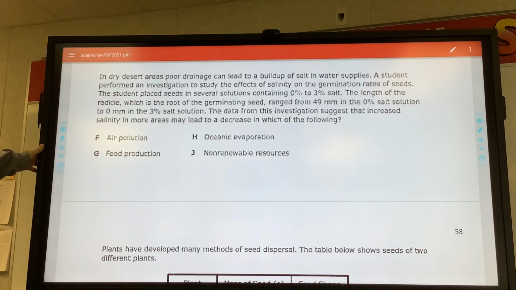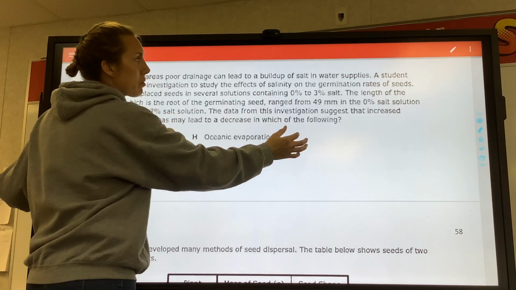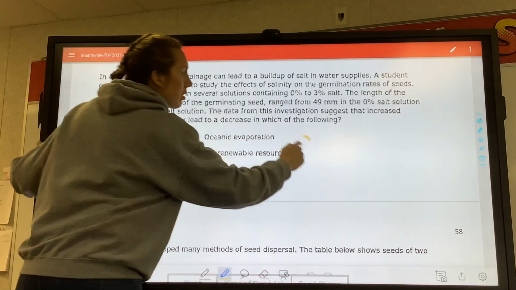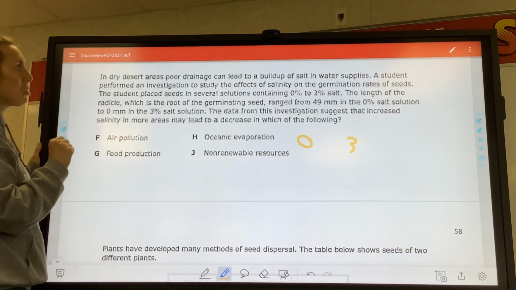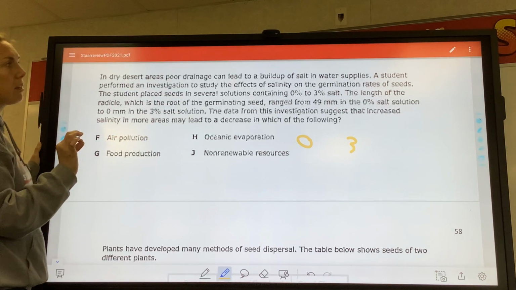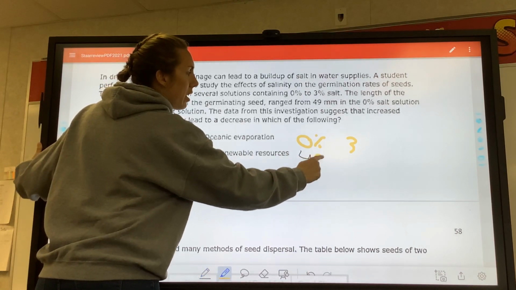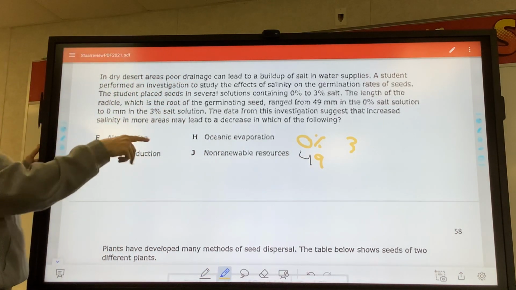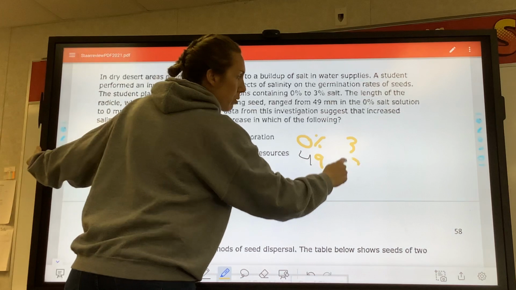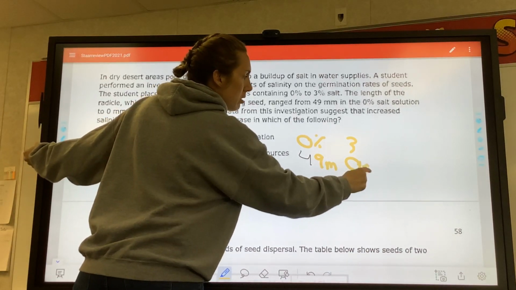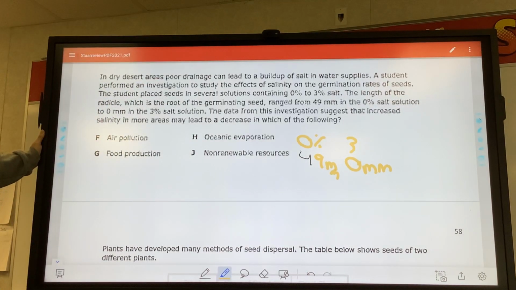What they're talking about is salt. It says the student placed seeds in several solutions containing 0 to 3% salt. The length of the radicle, the root of the germinating seed, ranged from 49 millimeters in the 0% salt, so no salt, to 0 millimeters in the 3% salt. So it's 49 millimeters to 0 millimeters. So what is salt doing to these things? Helping or hurting? Killing, good.